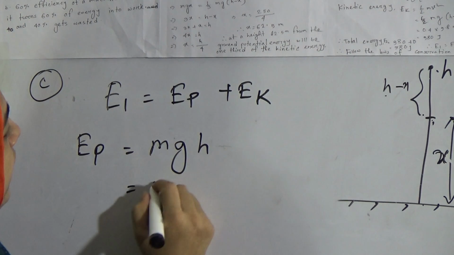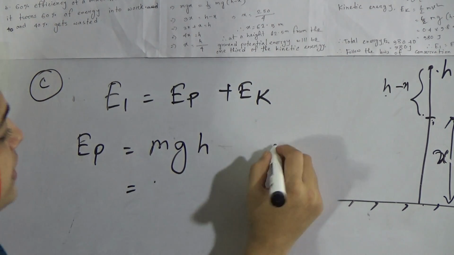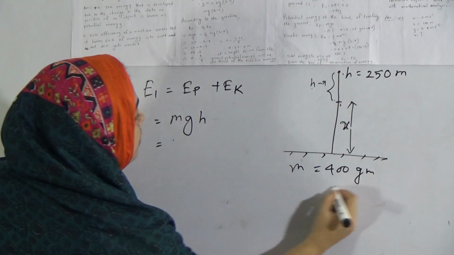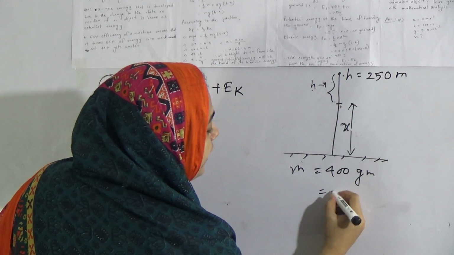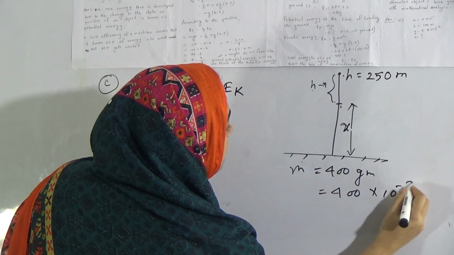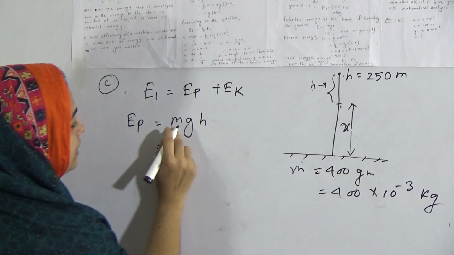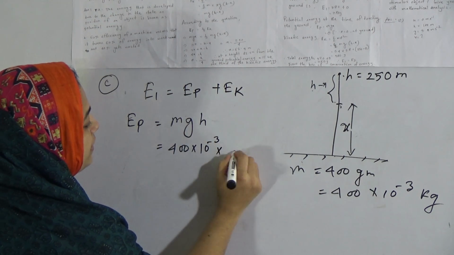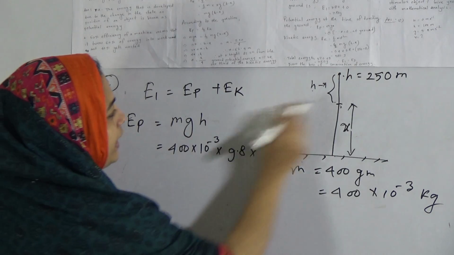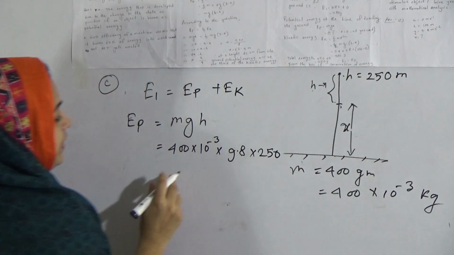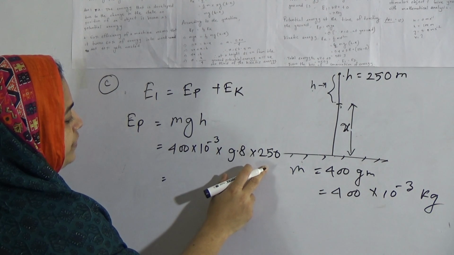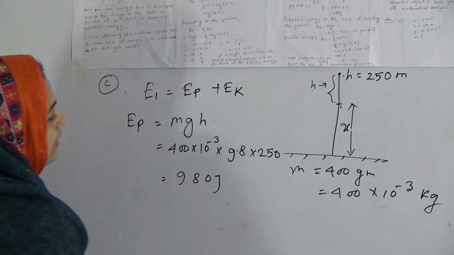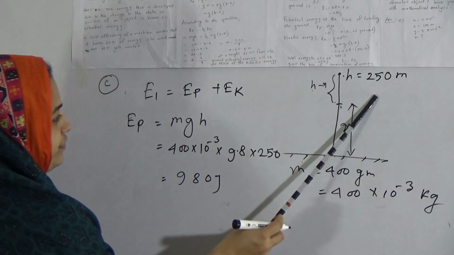Here m is the mass of the object, given as 400 gram. We have to convert this gram into kg, so 400 into 10 to the power minus 3 kg. So m is 400 into 10 to the power minus 3, g is 9.8 meter per second square and h is 250 meter. 400 into 9.8 into 250 into 10 to the power minus 3 gives 980 joule. This is the potential energy at 250 meter height.